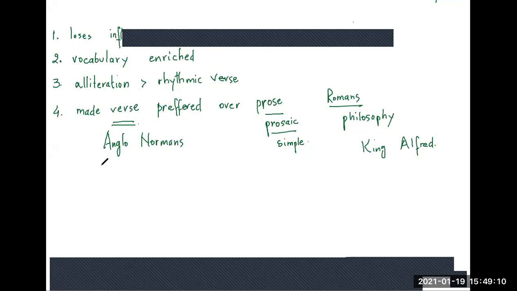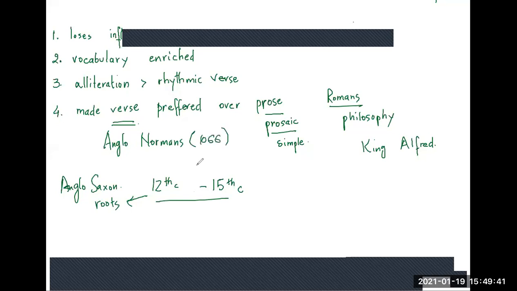Okay, this is the other change that occurs. The literature produced between the early 12th century and the late 15th century is important in that it is an heir of, and continues to carry onwards, the Anglo-Saxon tradition. It means you still find the roots of Anglo-Saxon writing in this period, despite the fact that the Anglo-Normans came in 1066.